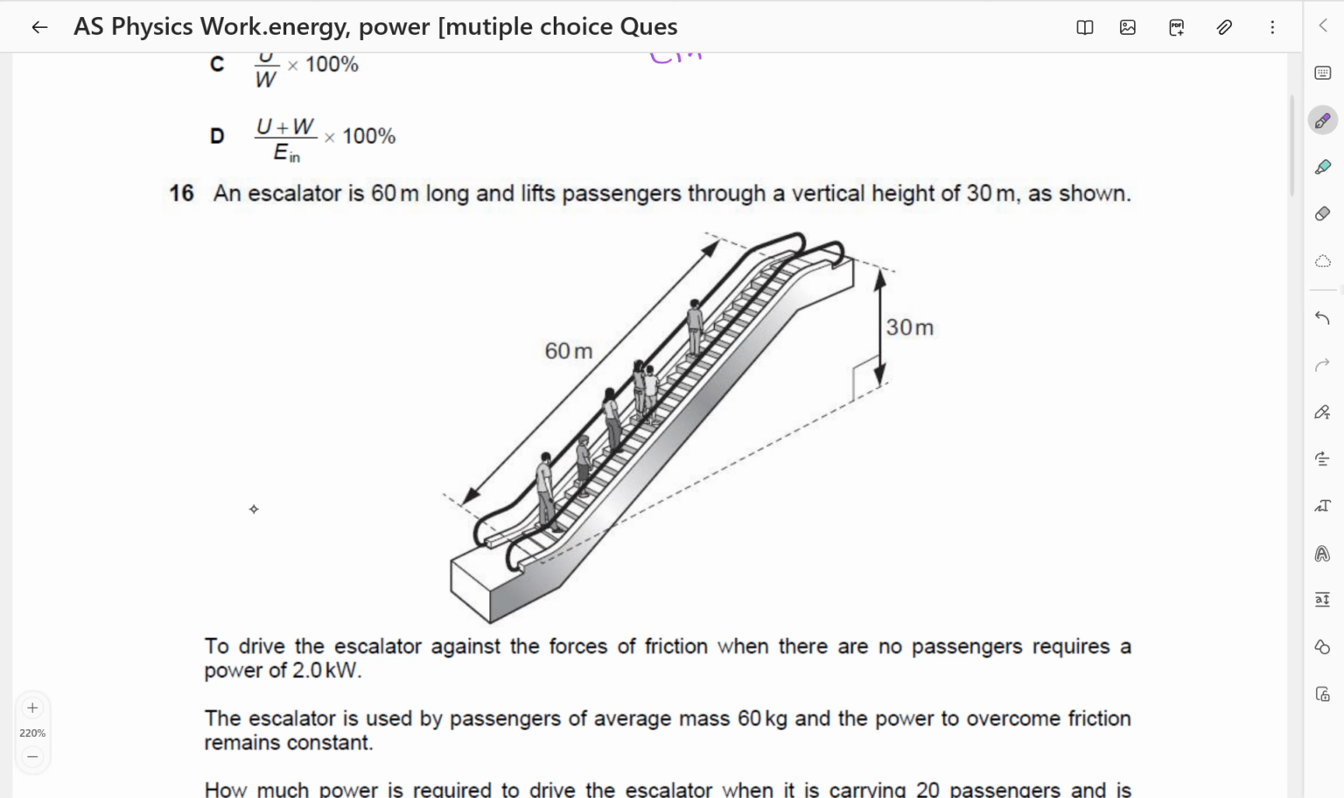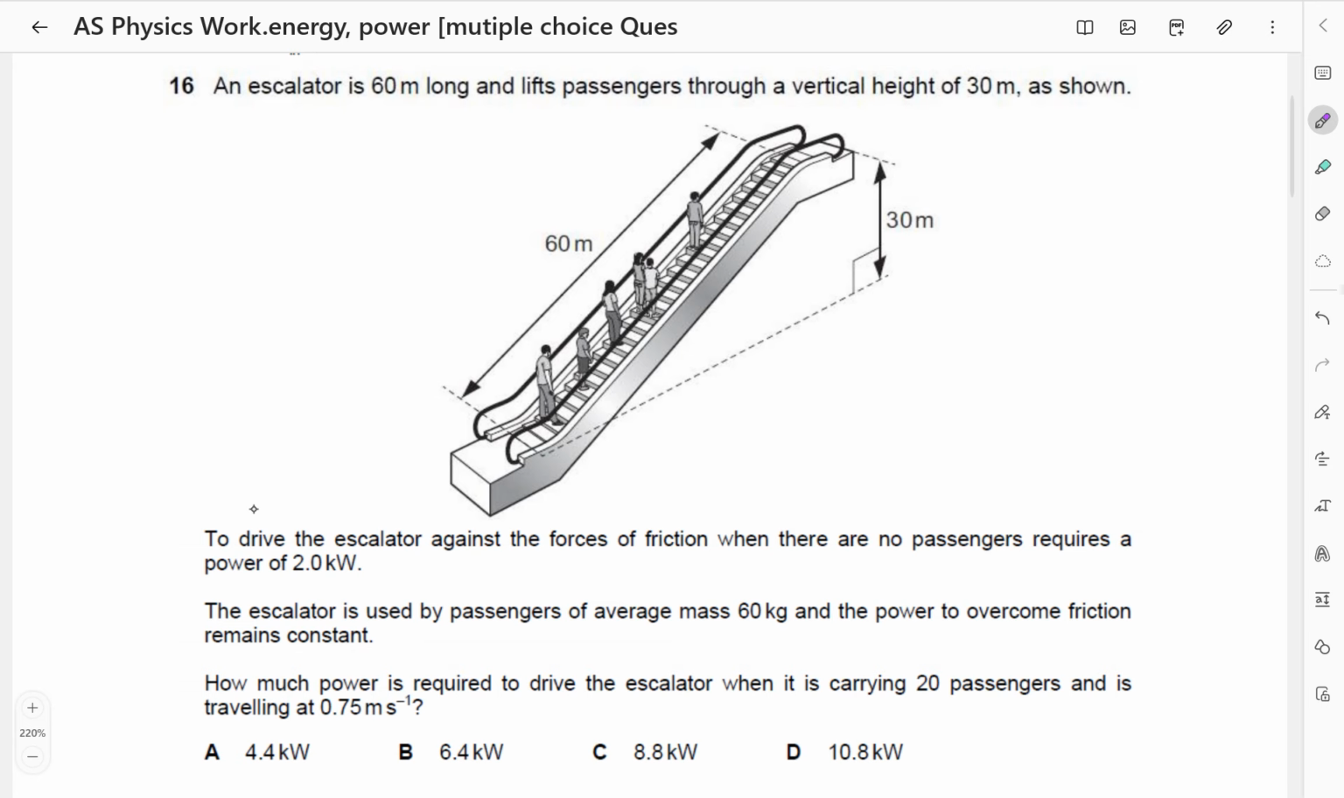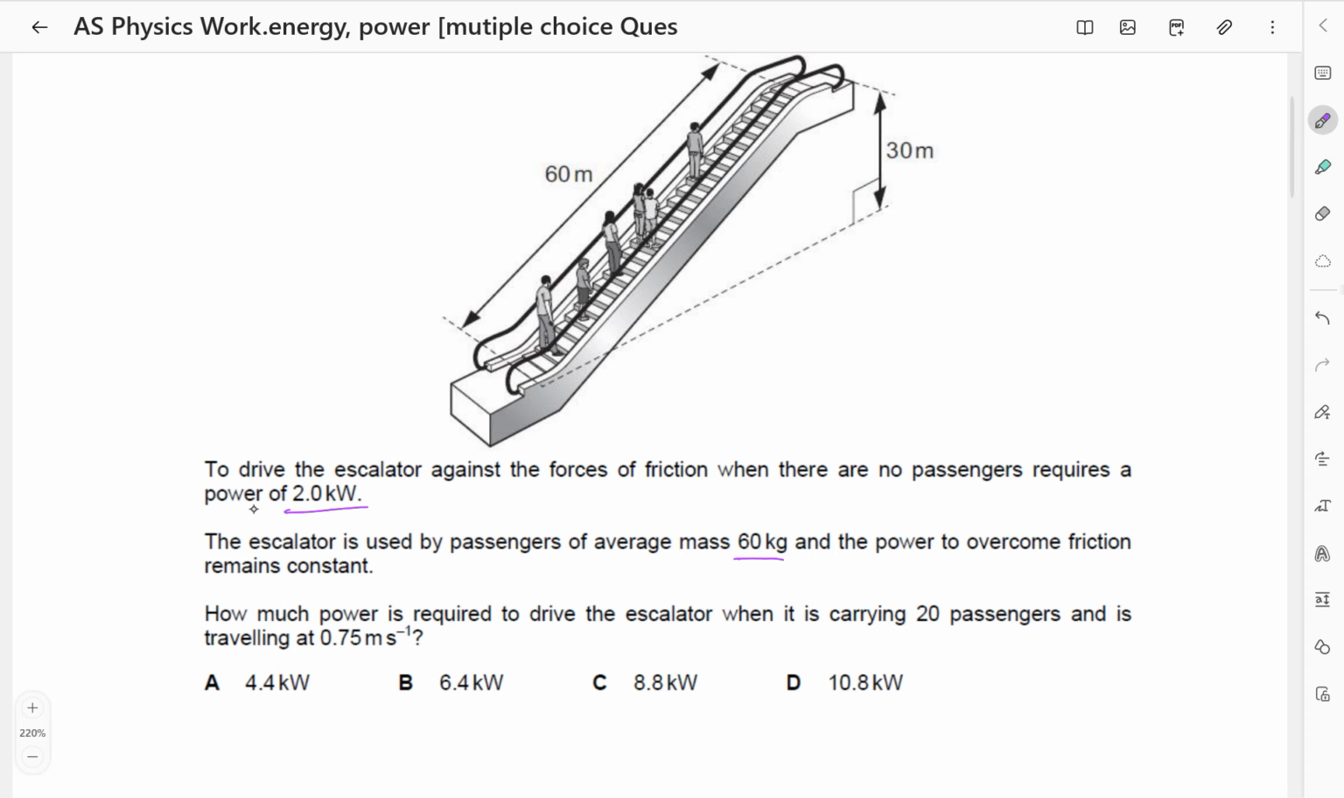An escalator is 60 meters long and lifts passengers through a vertical height of 30 meters, as shown. To drive the escalator against the forces of friction when there are no passengers requires a power of 2 kilowatts. The escalator is used by passengers of average mass 60 kilograms, and the power to overcome friction remains constant. How much power is required to drive the escalator when it is carrying 20 passengers and is traveling at 0.75 meters per second?